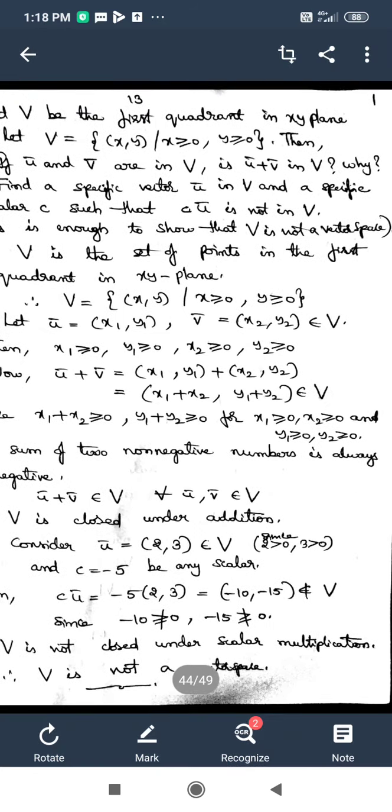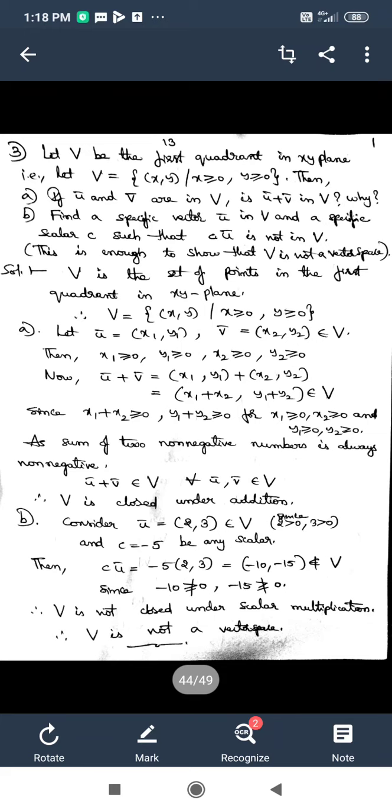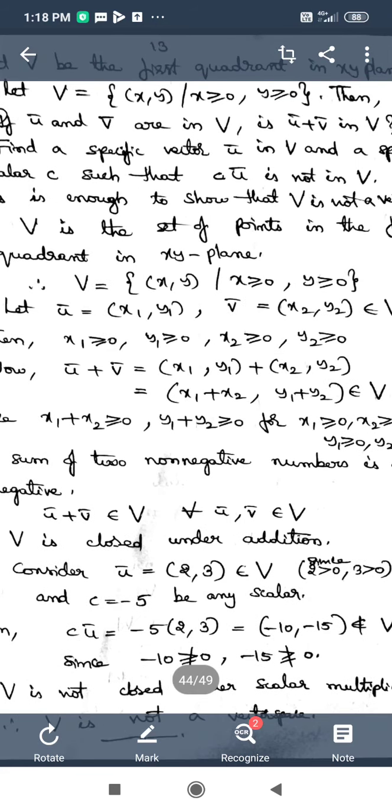The sum of two non-negative numbers is always non-negative. Now we can say that u bar plus v bar belongs to V by this explanation.